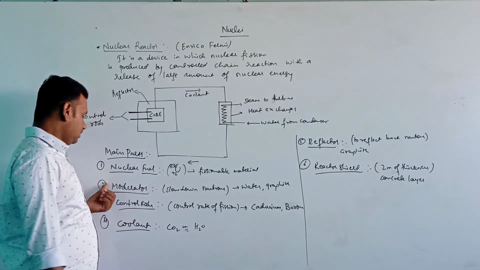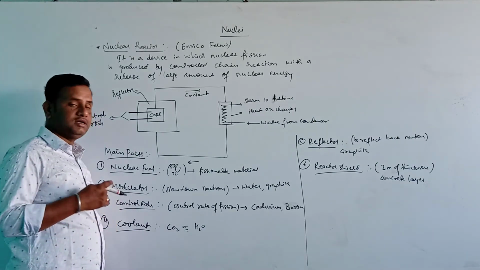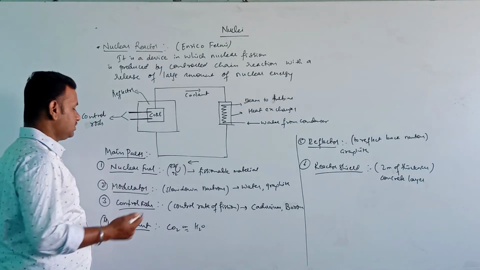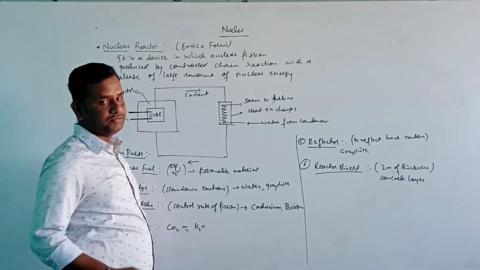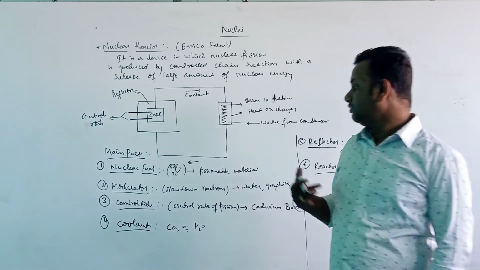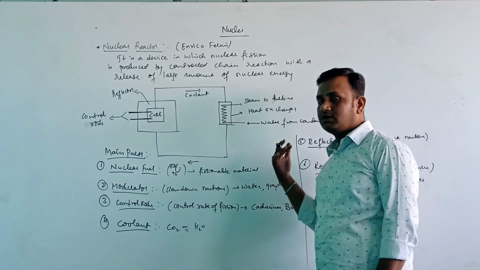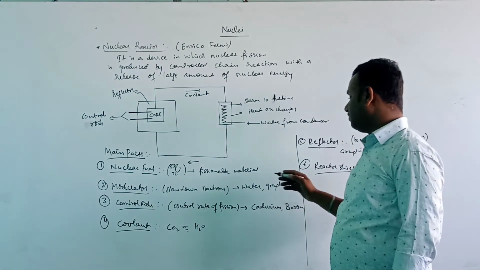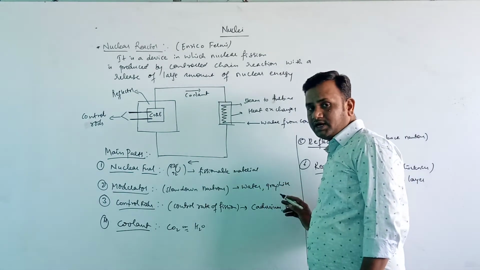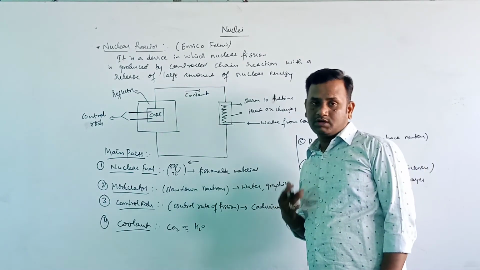Okay. Now next, that is moderator. Moderators are the devices which slow down the neutrons. The moderator which we are using in this nuclear reactor might be water or graphite, or in some nuclear reactors they are using heavy water also.